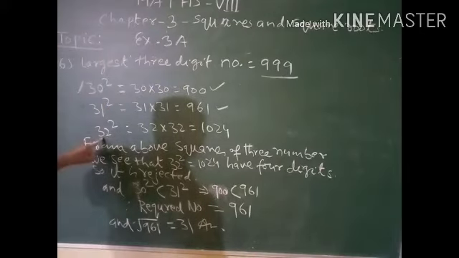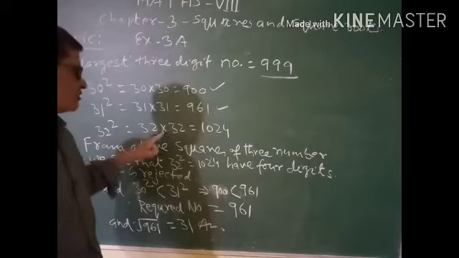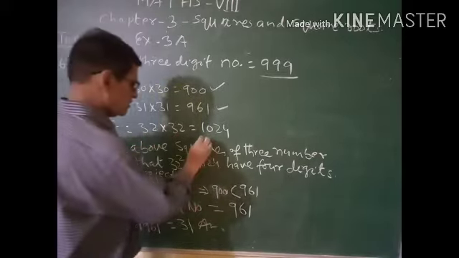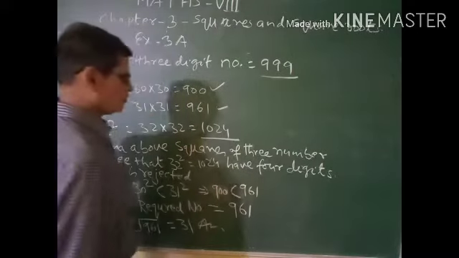Again, I have found the square of 32. 32 into 32 is 1024.